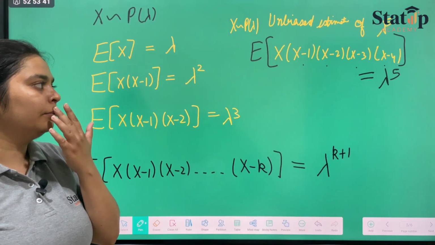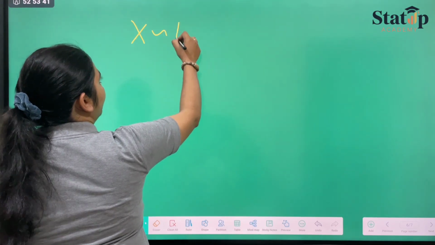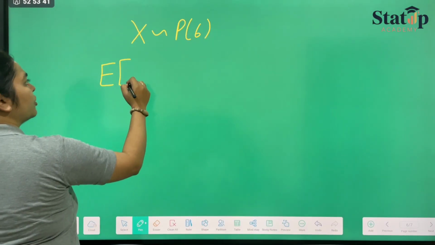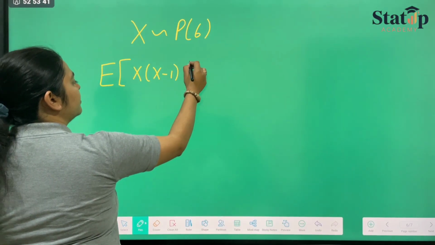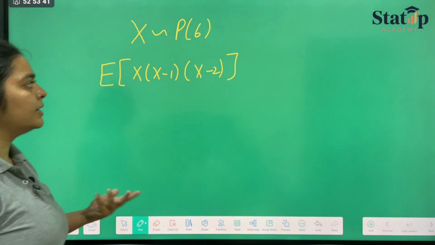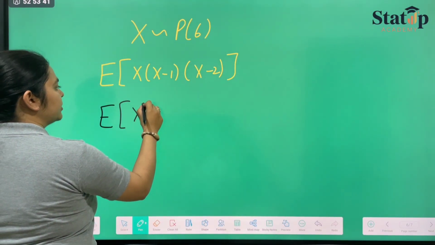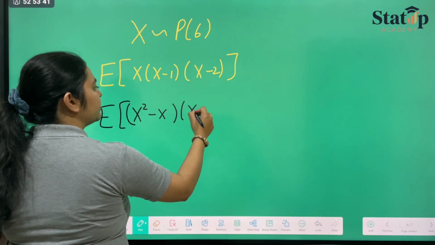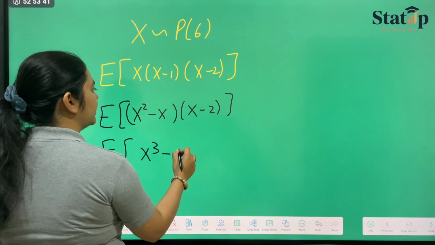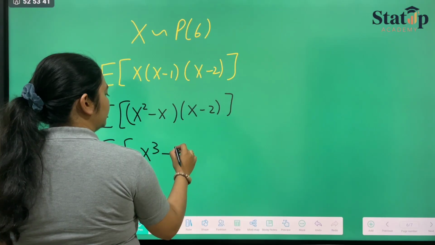Or one more thing, that if x follows Poisson 6, then what is the value of expectation of x, x minus 1, x minus 2, if they have asked you this. Now what will you do? In the exam, if you don't know this property, you will expand this as expectation of x square minus x into x minus 2, which will be equal to expectation of x cube minus